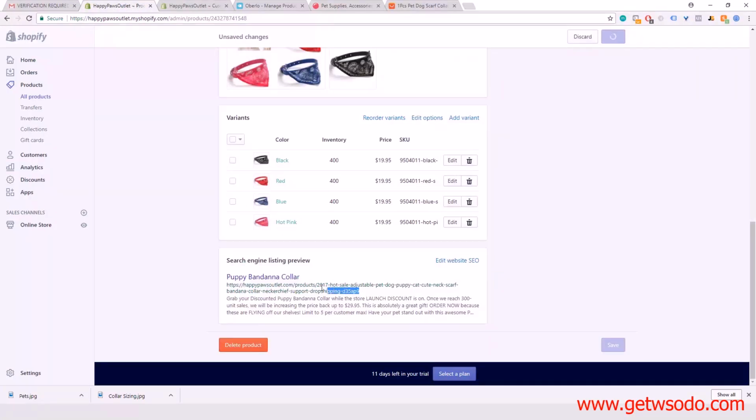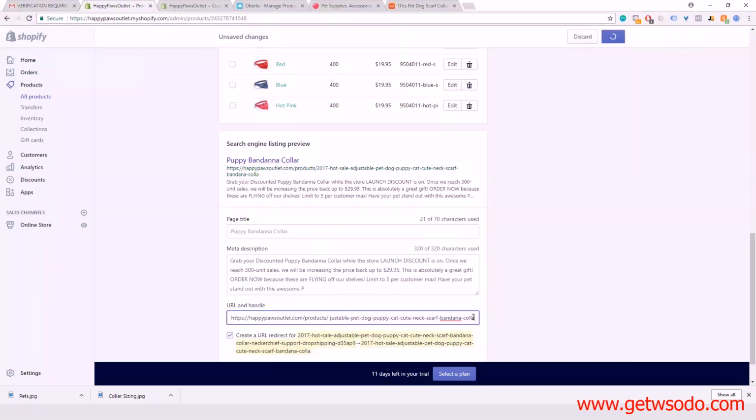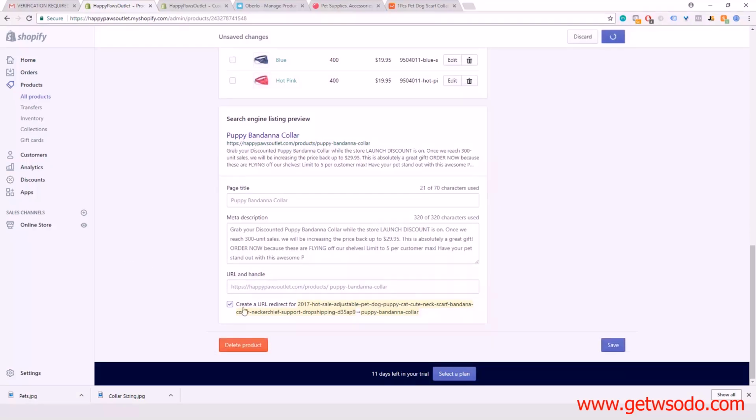Oh look, so you guys can see what I was talking about previously. This is the URL that it pushed to the shop with. And this is obviously an issue, guys. You can go in here and you can edit this URL handle. And that's probably what we're going to do because right now it looks like a mess. So we want to go in here. Actually, I'm having some trouble selecting this. Just go all the way to the end here and delete all of this. And yeah, we want to do puppy bandana collar.